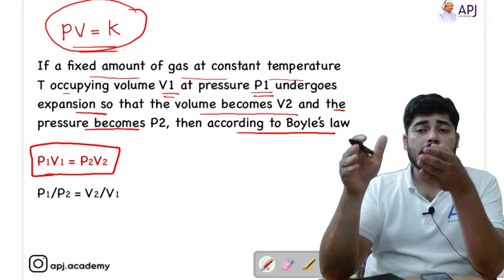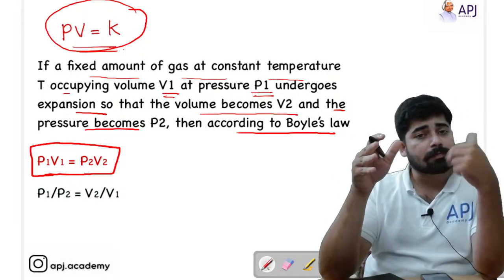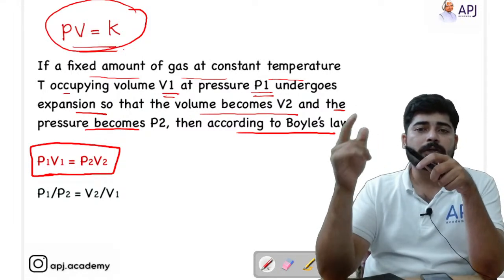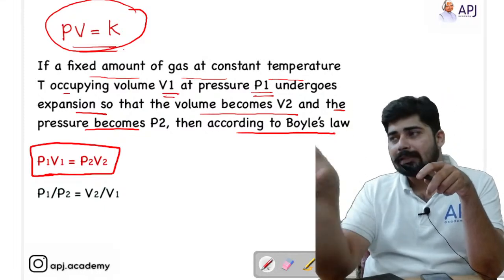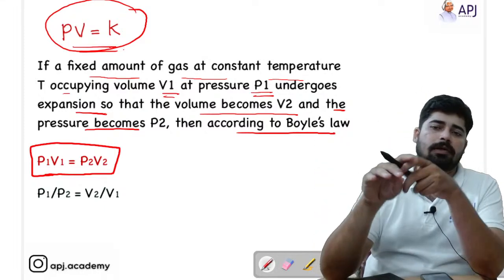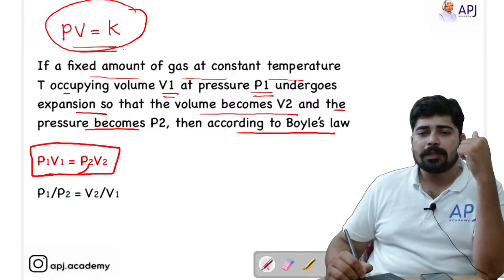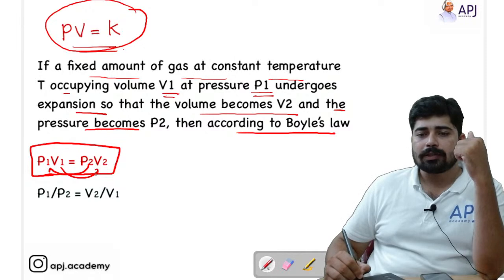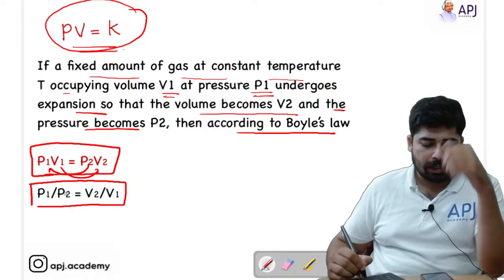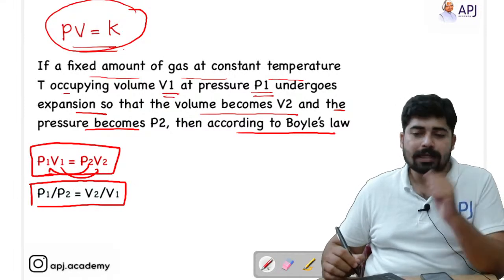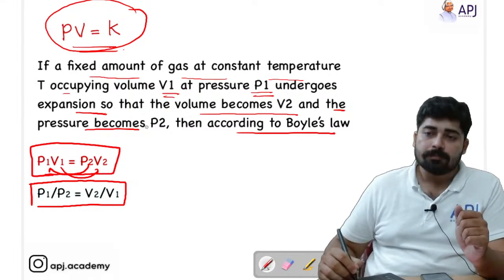How is it constant? Because if you change the pressure, the volume will undergo a change in order to make that product constant. So P1 V1 equal to P2 V2, and if you take P2 to LHS and V1 to RHS, you will get this relation, that is P1 by P2 equal to V2 by V1. Is that clear, students?